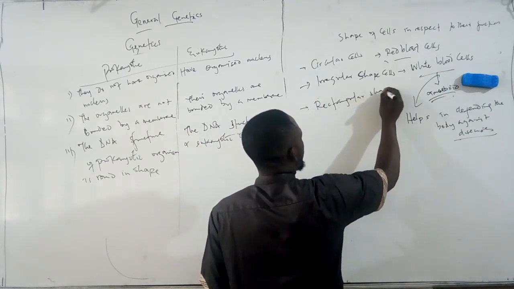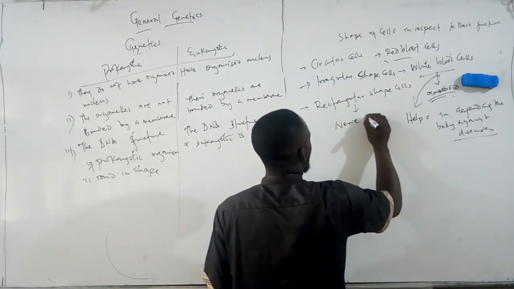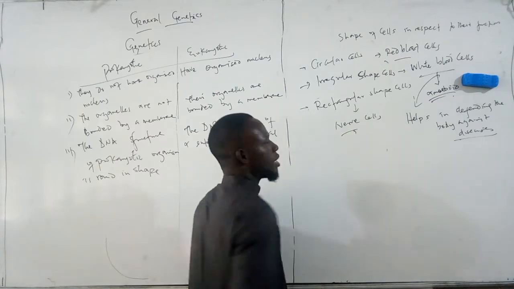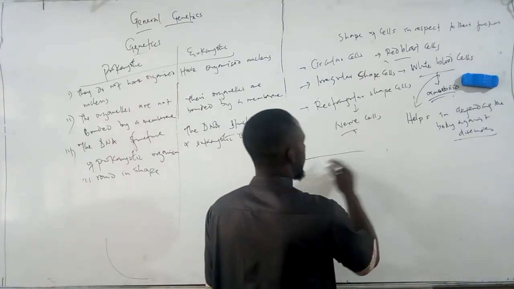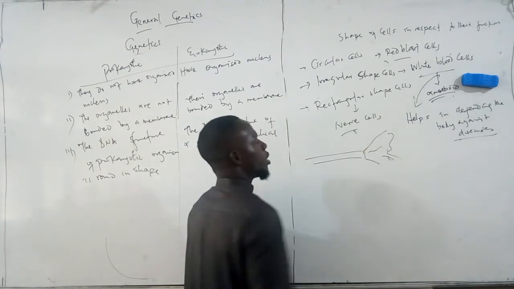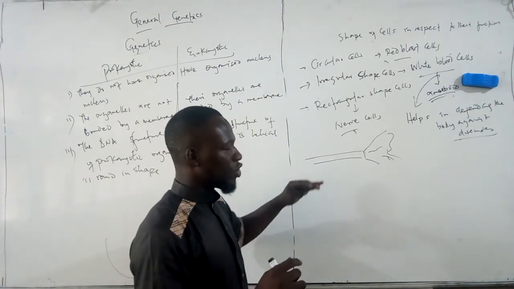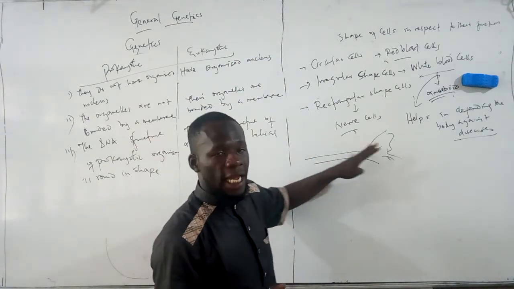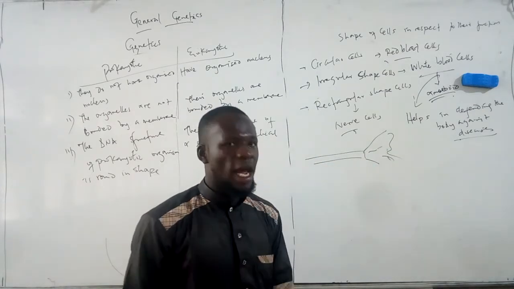So the rectangular shaped cell. A good example is your nerve cell. And you can see it having tree-like endings. So this is not the exact diagram, I'm just trying to picture it out for you. So you see that it has a tree-like ending, which is a branch ending, and is rod-like or rectangular in shape.